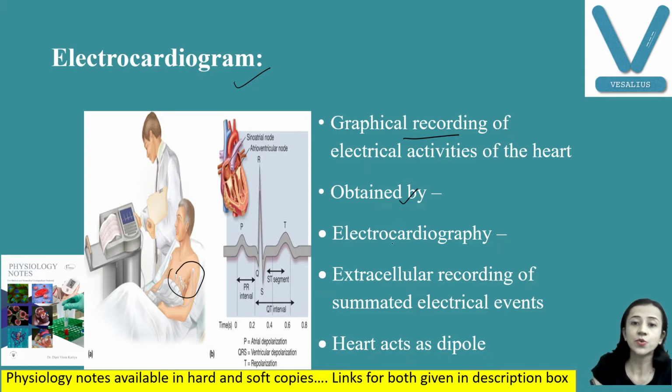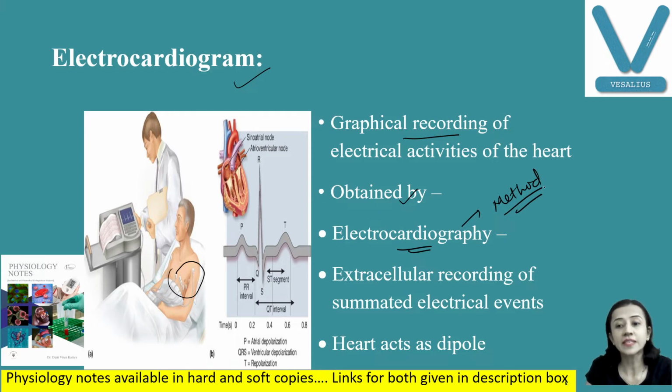Now, what is electrocardiography? It is the method for recording ECG. And this is extracellular recording of the summated electrical activity, whatever electrical activity is there because of contraction of the heart, that is summated and recorded extracellularly.